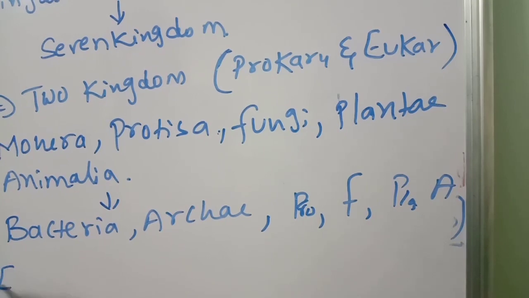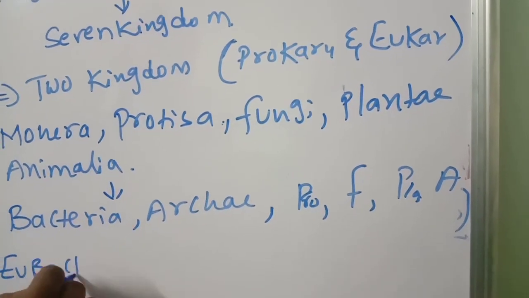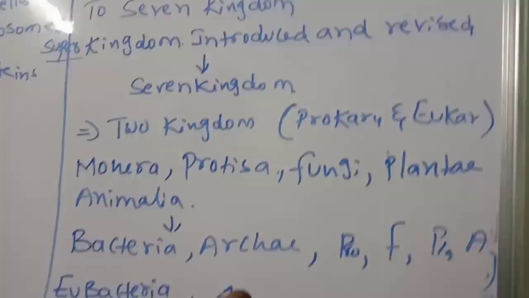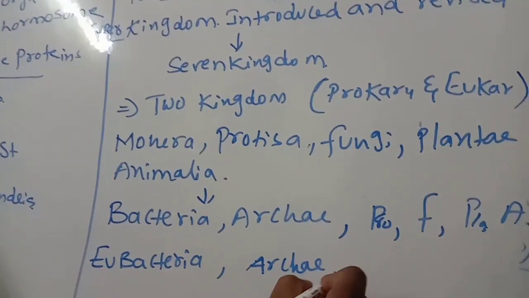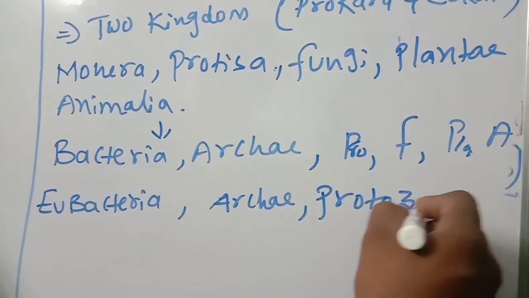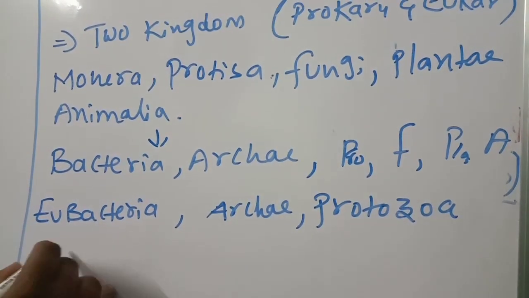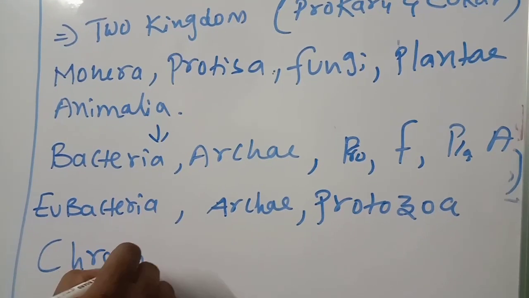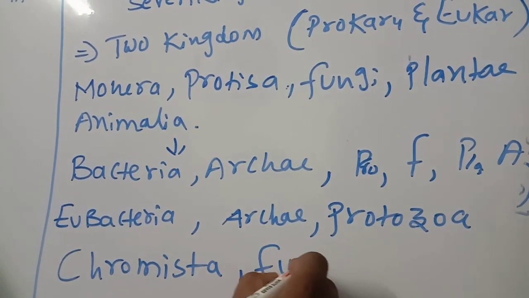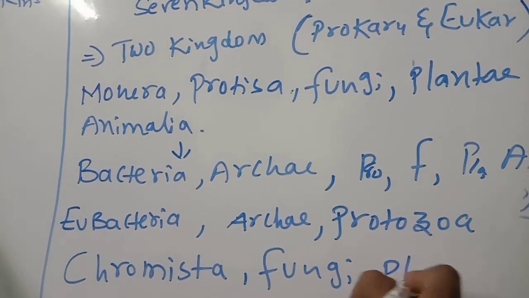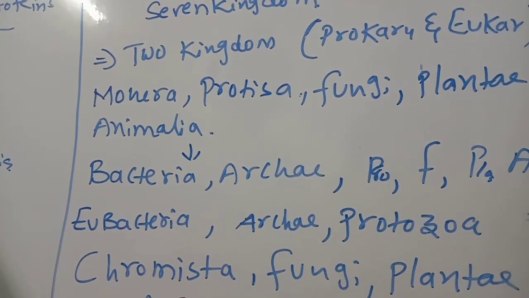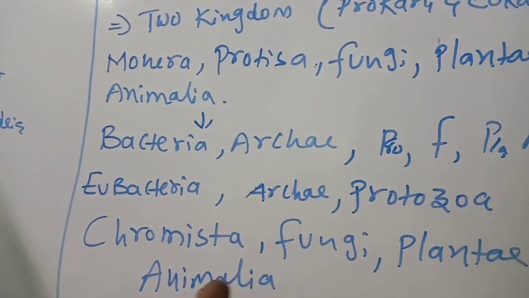Next one, seven kingdom. What is that one? Eubacteria and Archaebacteria as it is. But here one more is there: Protozoa. Next, Chromista, fungi, Plantae, and you know very well what those are: Animalia.